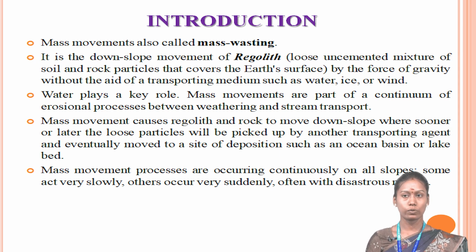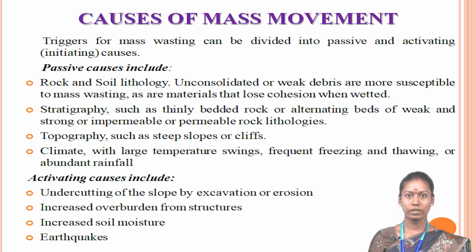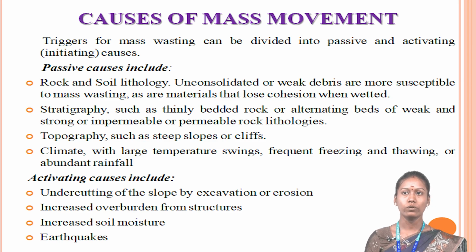Some act very slowly, others occur very suddenly, often with disastrous results. This is the introduction of mass movement or mass wasting. Then, causes of mass movement. Triggers for mass wasting can be divided into passive and activating causes. The causes of mass movement are majorly classified into passive and activating causes.